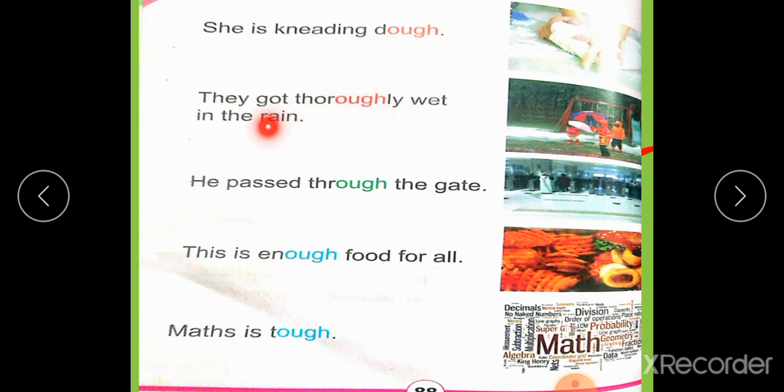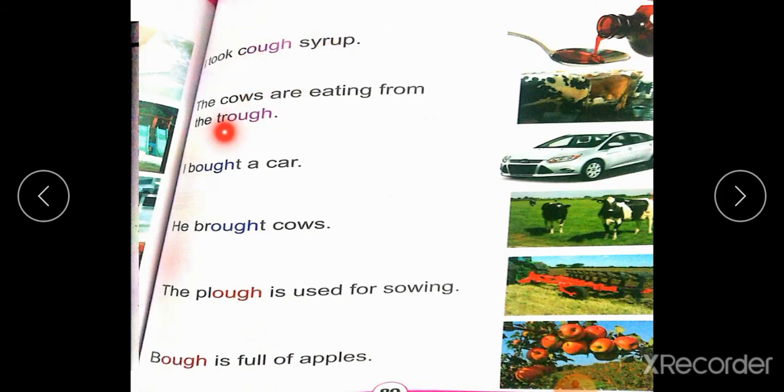O in thoroughly, oo in through, the third sound, uff in enough, tough, cuff and trough, and the fourth one is o in boat and in brought, and the sixth sound is ow in plow and bow.